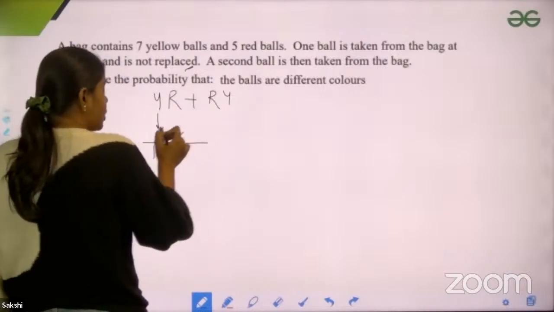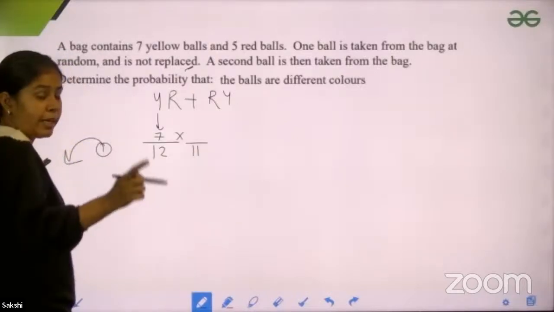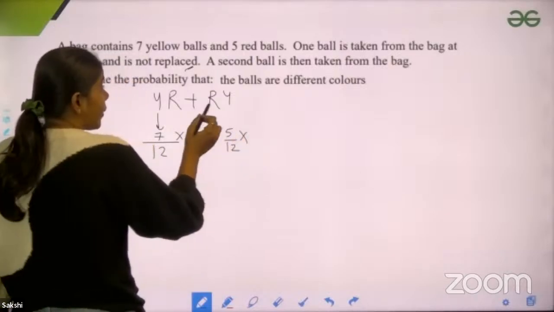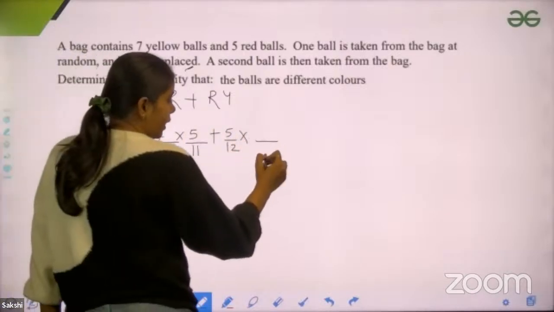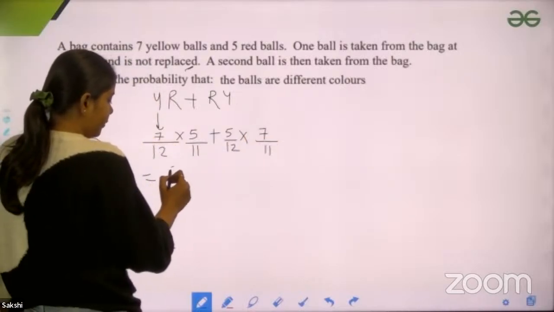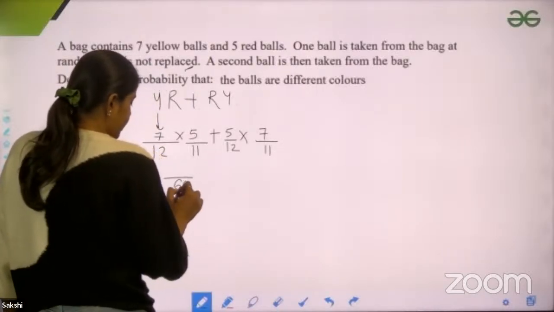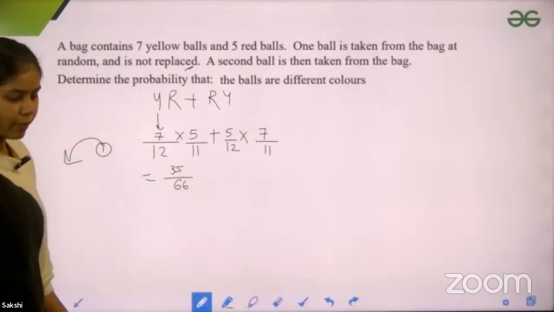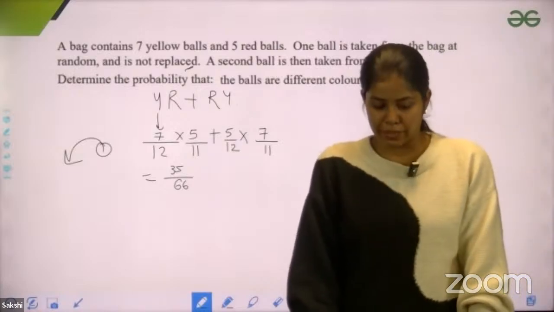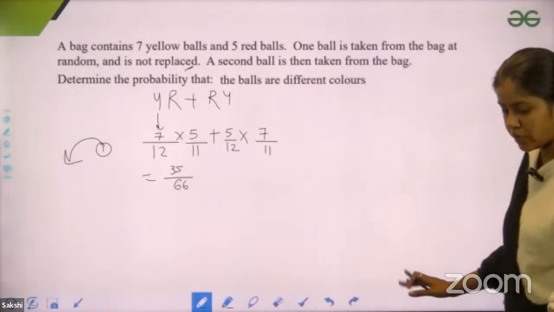Now for the red ball, because we have already picked one ball, which is yellow, in total we have 11 balls, but red balls we have 5. Then again, for the red-then-yellow case, the probability is 5 by 12 because we have already picked a red ball, so in total we have 11 balls, but the yellow balls remain the same. So if you solve this, you would get 35 upon 66 as the probability. Right, Harshit, 35 upon 66 is the correct answer. I hope everyone gets this question.